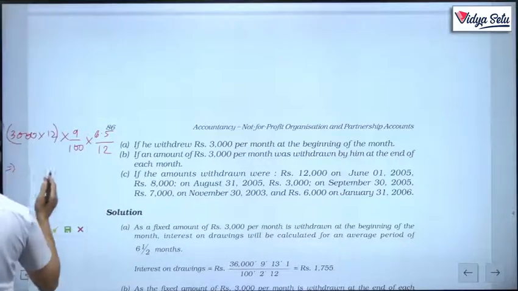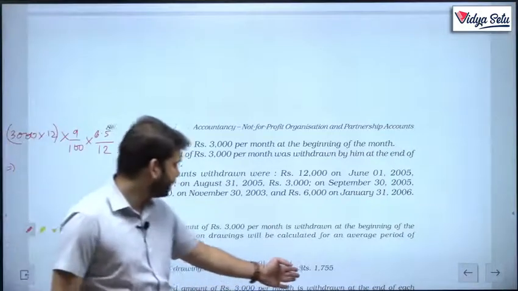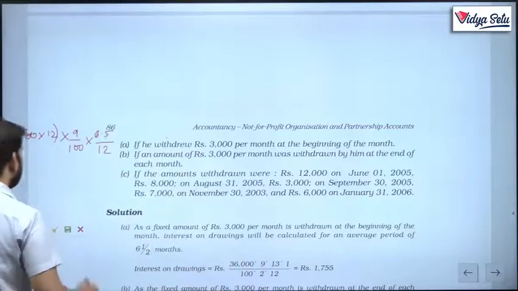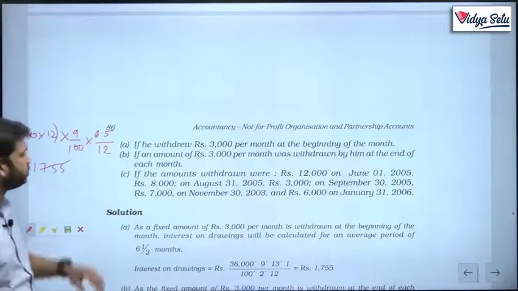So 36,000, yes, let's see. 36,000 multiplied by 9% multiplied by 6.5 divided by 12 gives 1755. The answer is exactly the same. I don't know what NCERT is doing, but our answer is 1755, exactly the same. The next one, let's check.